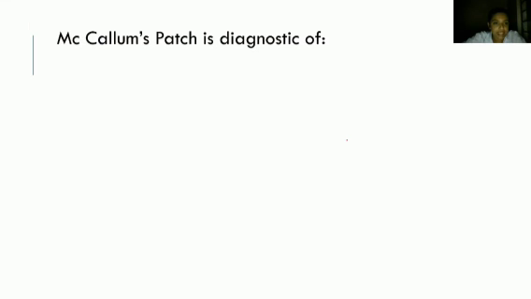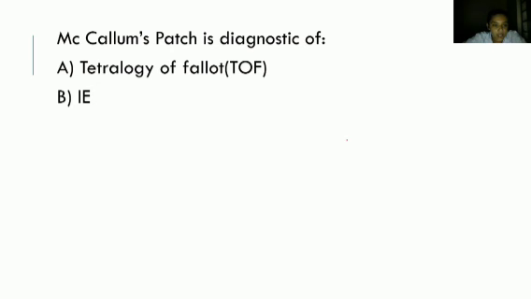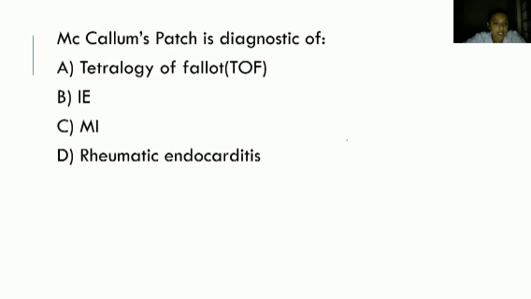Next one is McCallum's patch. McCallum's patch is diagnostic of A, tetralogy of Fallot, B, infective endocarditis, C, myocardial infarction, D, rheumatic endocarditis. What is McCallum's patch and what does it indicate?